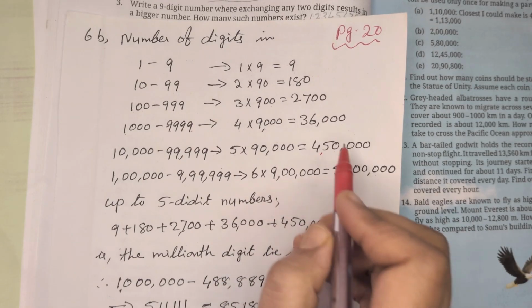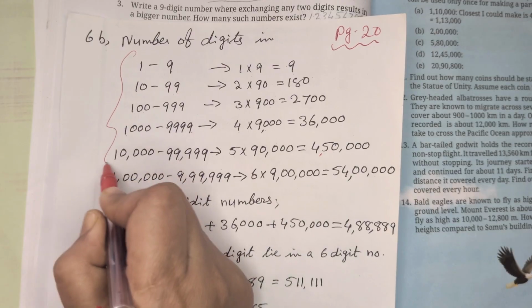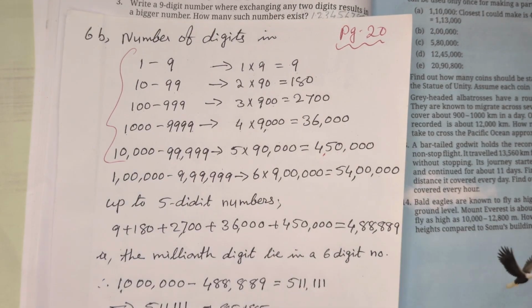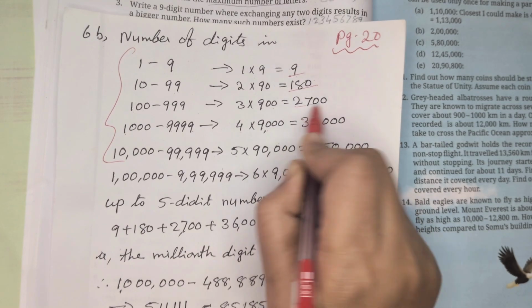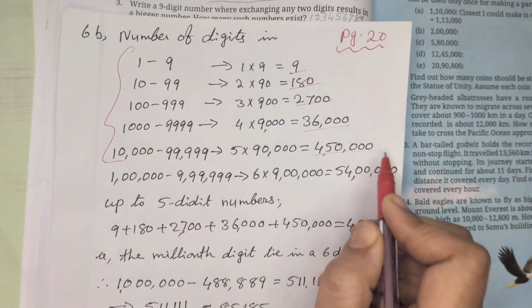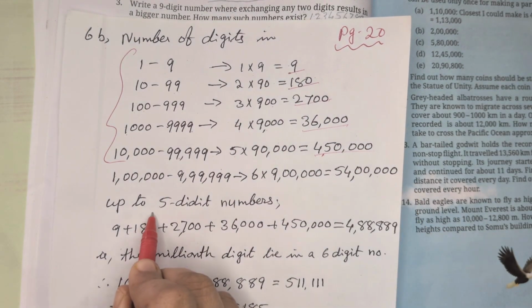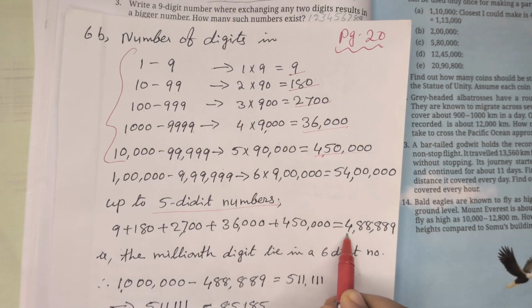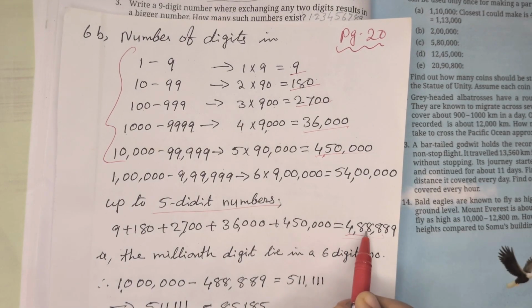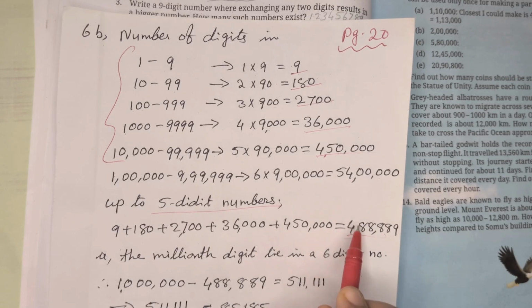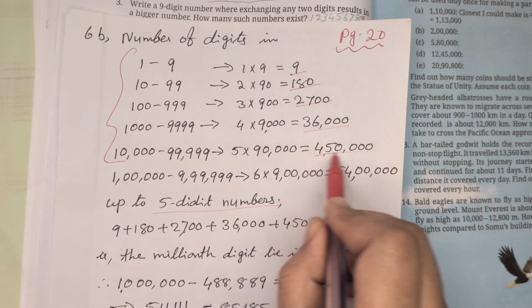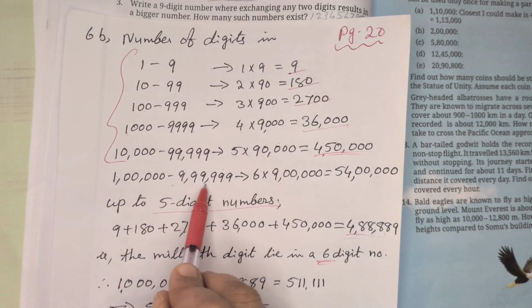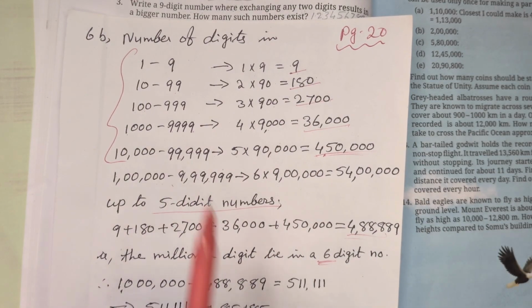Now we have to calculate till here. The number of digits in 1 digit, 2-digit, 3-digit, 4-digit and 5-digit numbers. When we are calculating up to 5-digit numbers, we are getting 4,88,889. So the millionth digit will lie in a 6-digit number. We calculated till here. The remaining will come in 6-digit numbers.